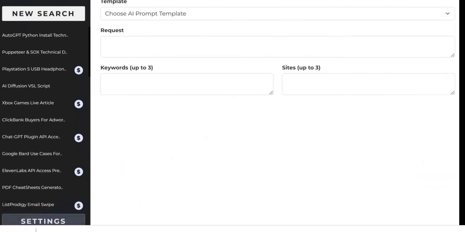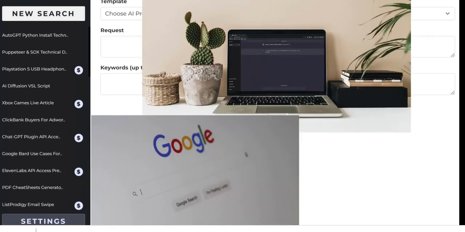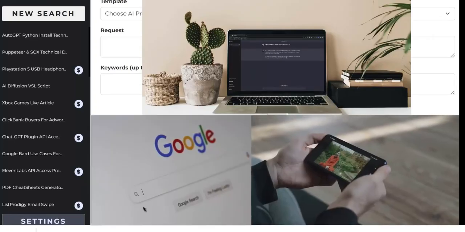Hello and welcome. Chris here with a demo of Search GPT, which is a new software tool, and it's a cloud-based app that connects three of the world's most powerful technologies together: ChatGPT with Google Search and the entire internet.